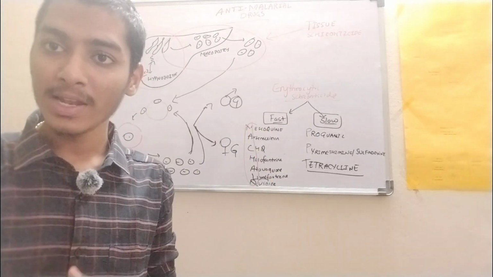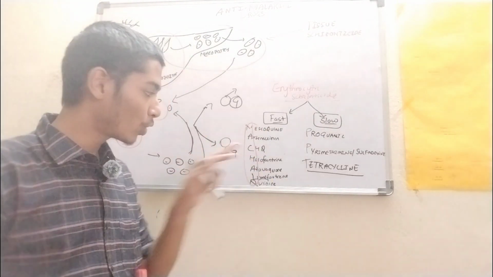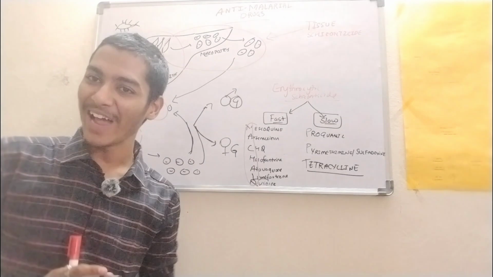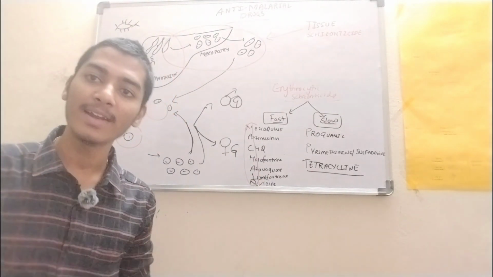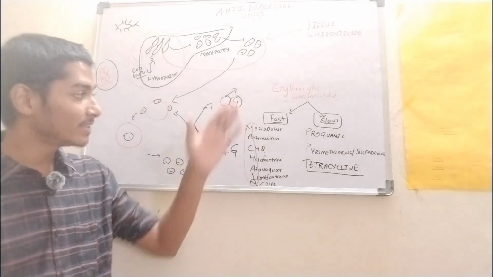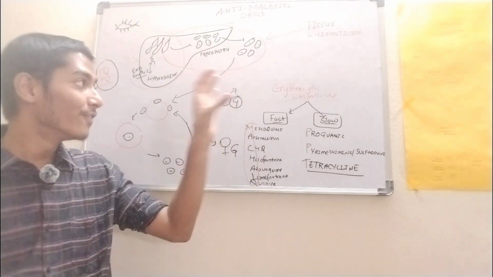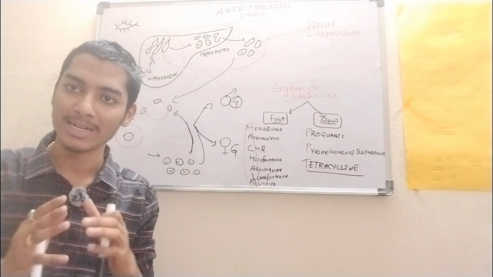That is mefloquine, artemisinin, chloroquine, halofantrine, atovaquone, and you have lumefantrine and quinine. So these are the drugs included in the fast erythrocytic schizonticides.